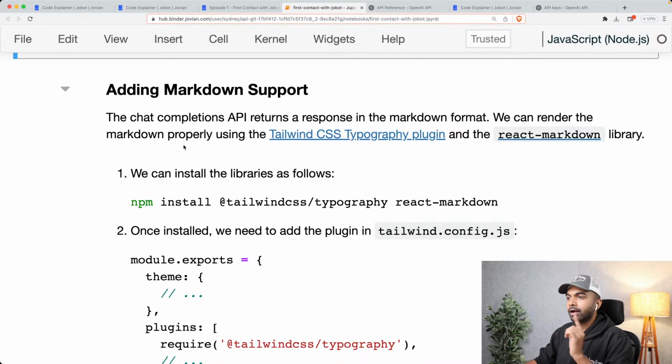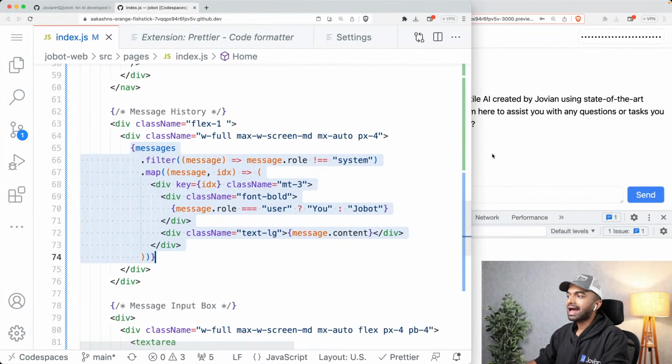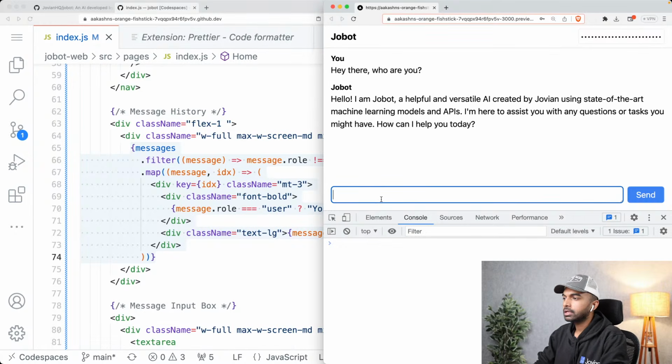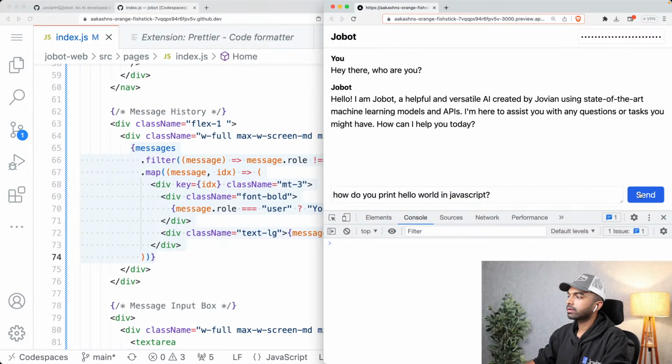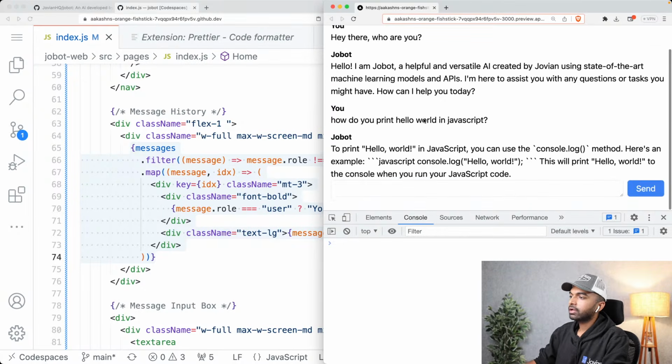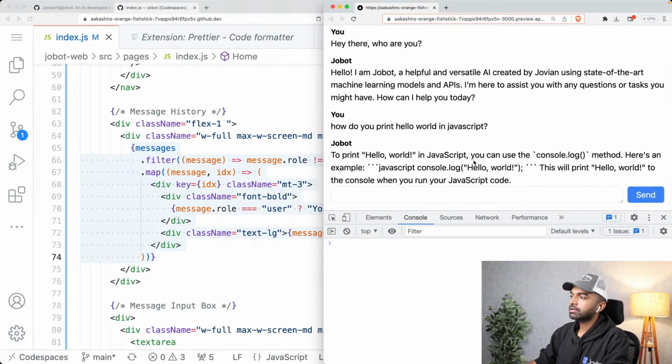All right. Now, the next thing we need to do is add support for showing code over here. So let's say I ask, how do you print hello world in JavaScript? Let's fix that, and let's wait for the response and see what exactly it comes out as. Now you can see here it says to print hello world in JavaScript, you can use the console.log method. Here's an example, JavaScript console.log, etc.